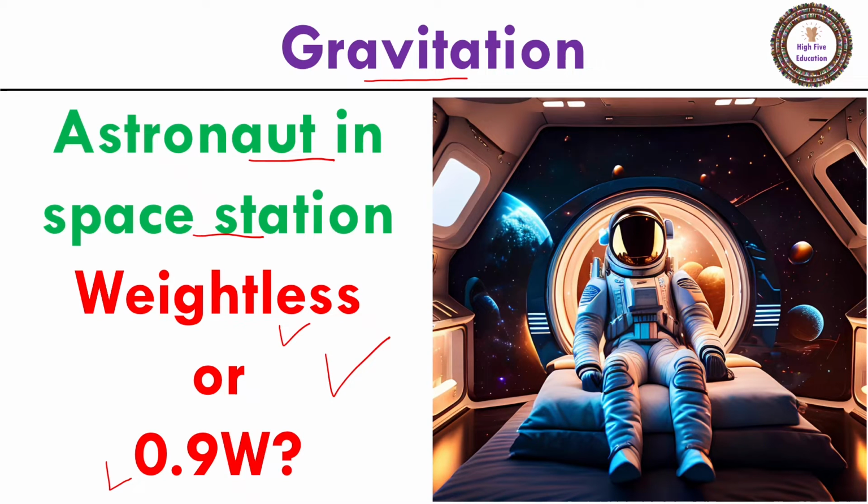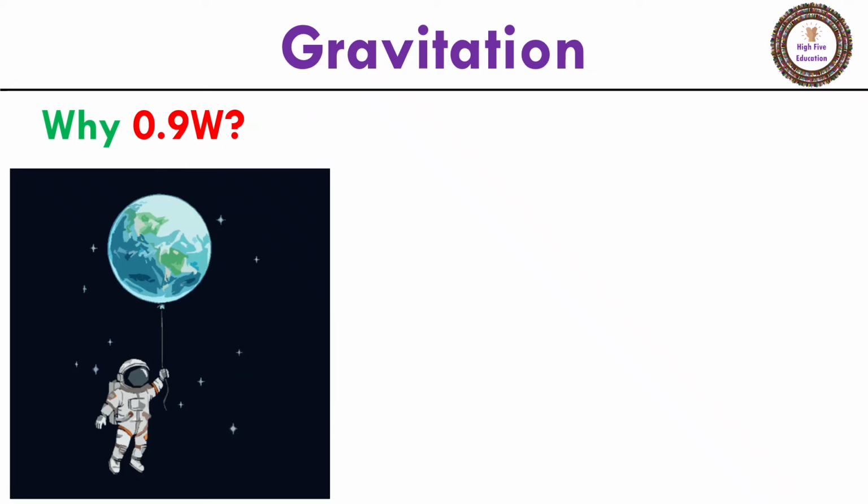Let's discuss it today. So why can we say the weight of an astronaut in the space station is 90% of their weight on the surface of Earth? On the surface of Earth, we know the weight of any object, Fg, equals mass times the small g, the gravitational acceleration, and the small g equals 9.8 meters per second squared. But where does this weight come from?